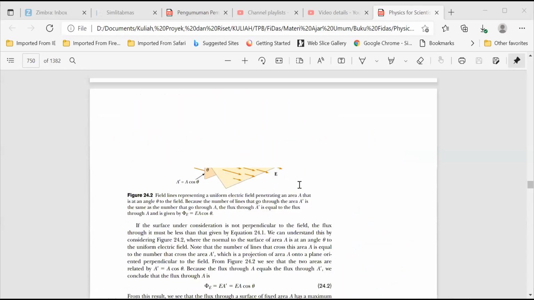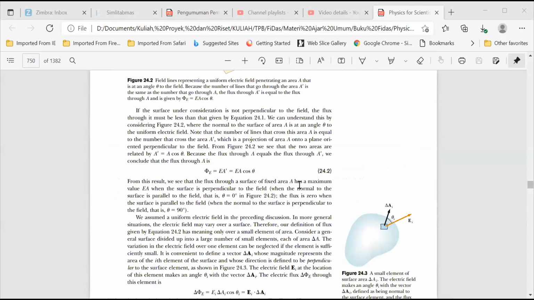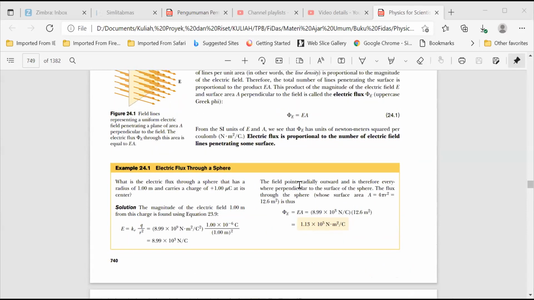Here is a point charge Q, and we draw a sphere with radius R. What is the area of the sphere?